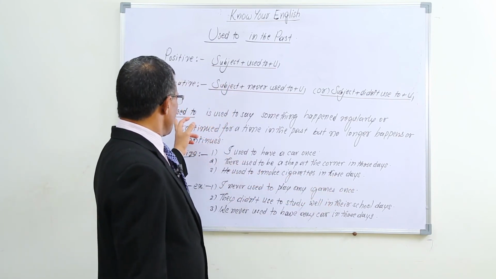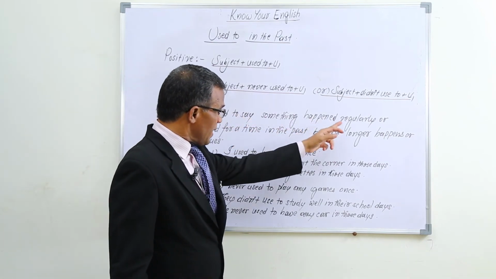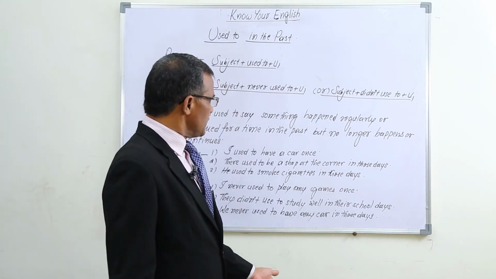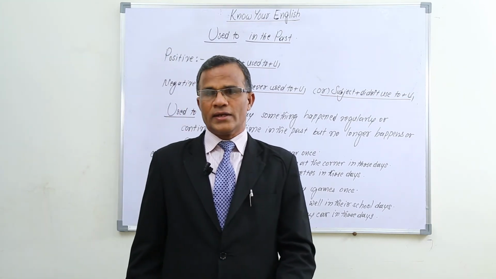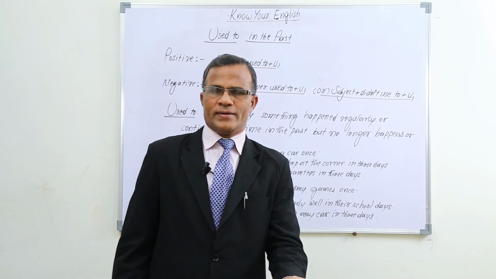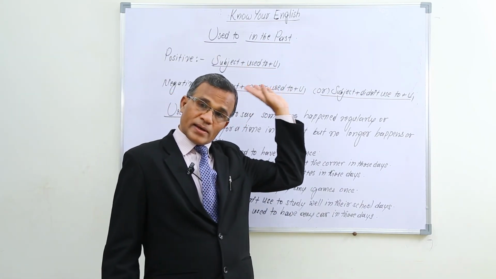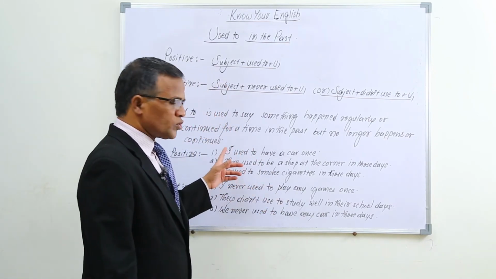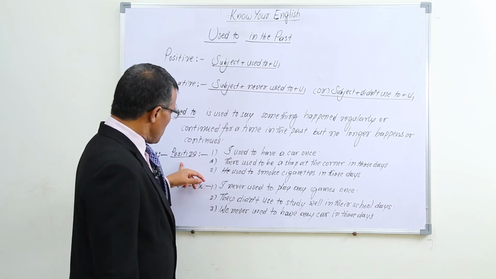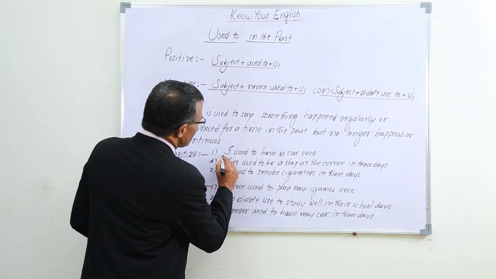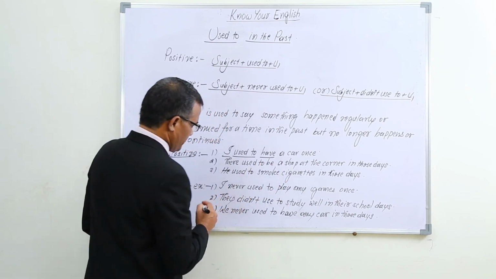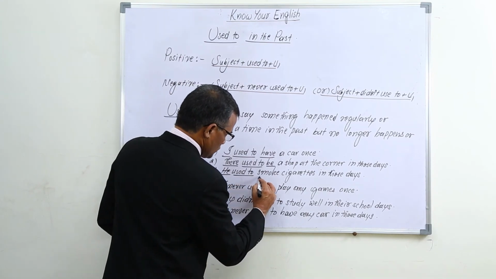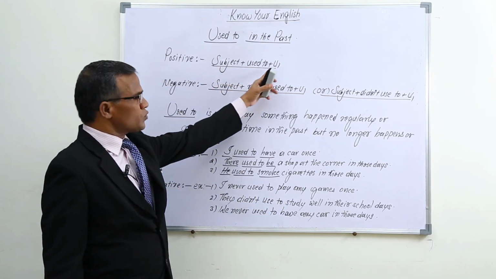As per this one, used to is used to say something happened regularly or continued for a time in the past, but no longer continues or happens. At present, it doesn't continue or it doesn't happen. So, some person had something in the past, but now he doesn't have that one. To say like that, we use used to structure. Positive way is this: I, subject plus used to plus V1. And in the same way, there used to be. He used to smoke. Okay, subject plus used to plus V1.